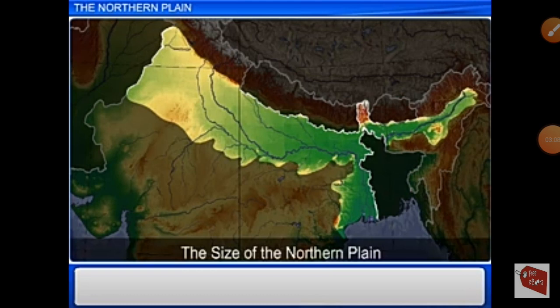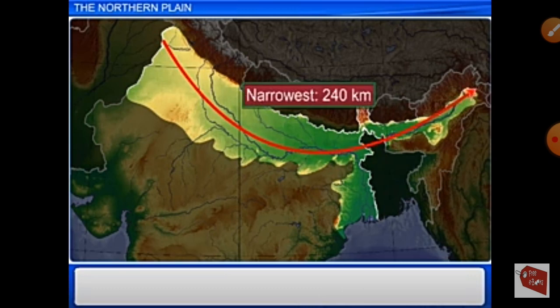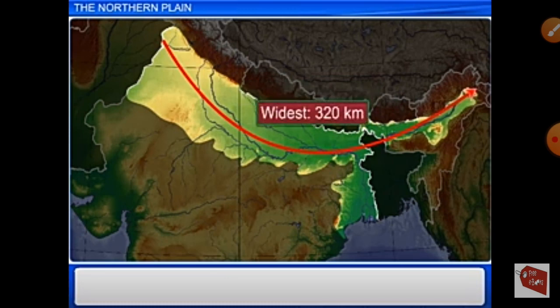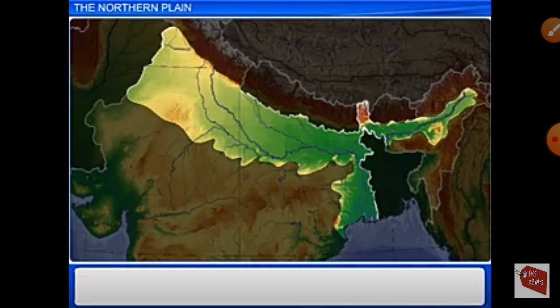Can you estimate the area of the plain? The area is about 7 lakh square kilometers. The width of the plain varies from north to south. It stretches nearly 240 km at its narrowest and the widest is 320 km. The length of the plain is 2400 km.